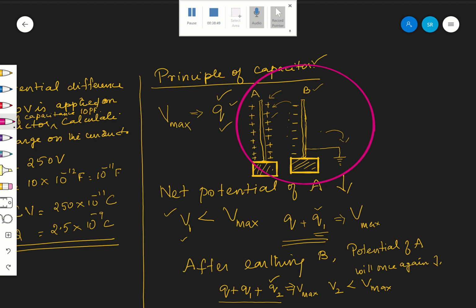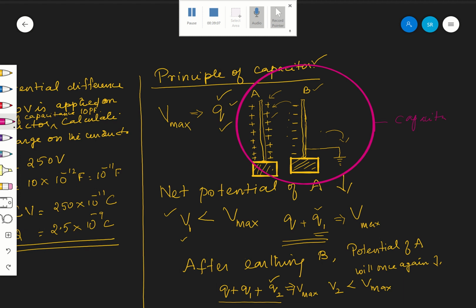That is what is called the principle of capacitor, and this arrangement of A and B is nothing but a capacitor.